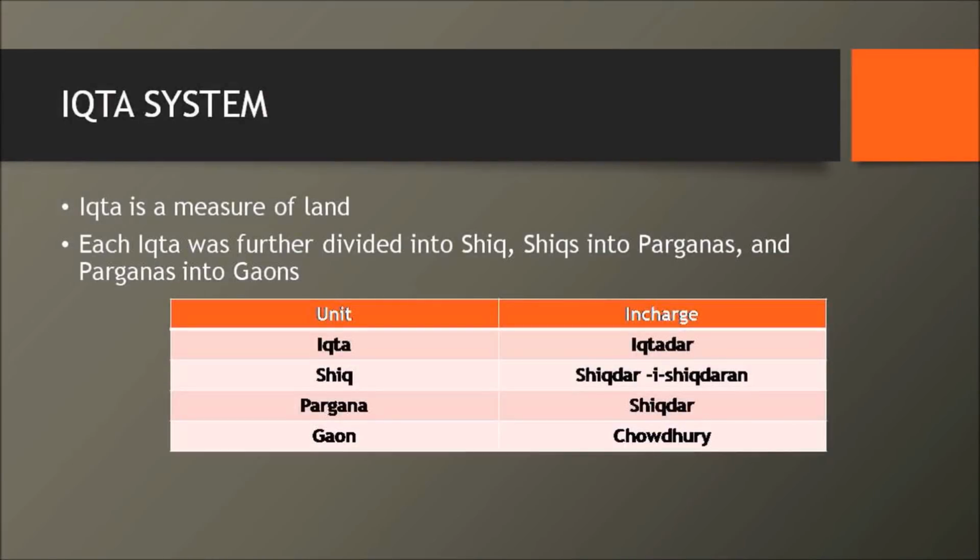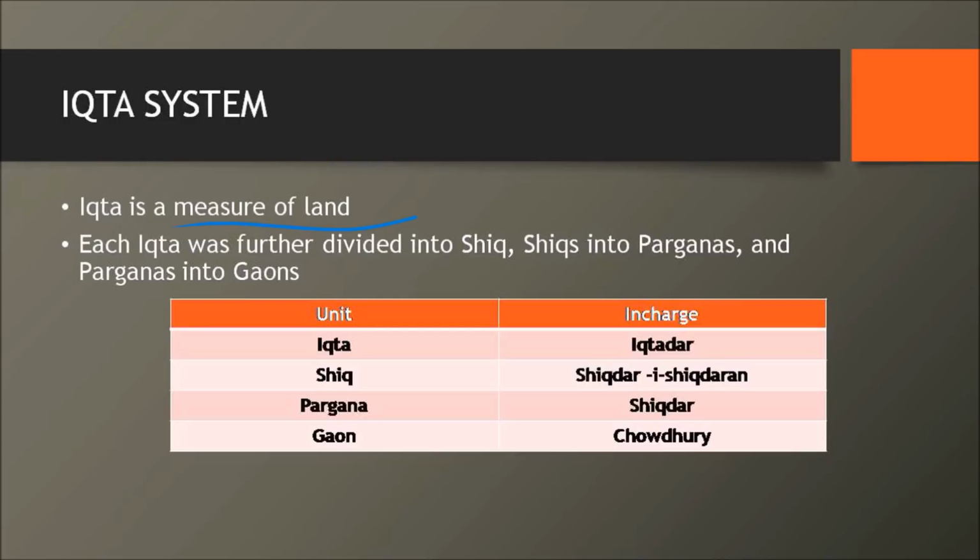Now, in the Iqtidari system, Iqta is just a measure of land. Like you select 10 acres of land, or 100 acres of land, or probably you can say a state or a country. Similarly, Iqta is a very huge measure of land. Each Iqta was subdivided into shiks. Shiks were subdivided into parganas. Parganas were further subdivided into gaons. Each of these units of land was associated with one person who should take care of it.